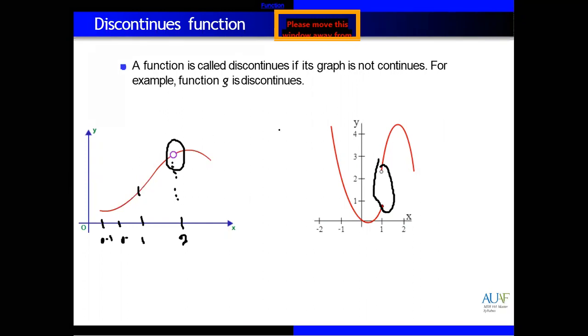Or if we have a graph and there are some gaps here, then we have another, for example another. So these are discontinuous functions. At these values, we don't know the value of y, we don't know the value of the function. Continuous and discontinuous functions.